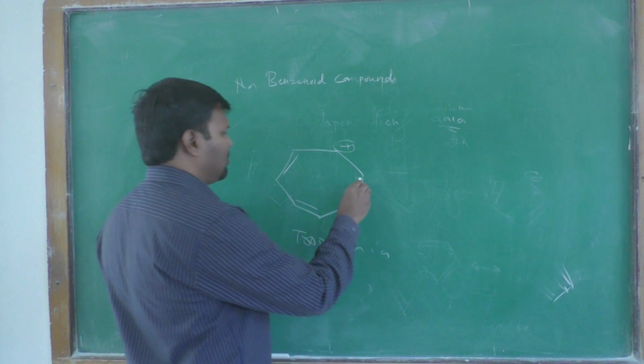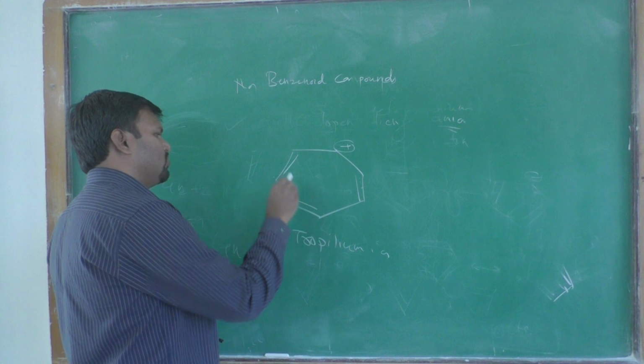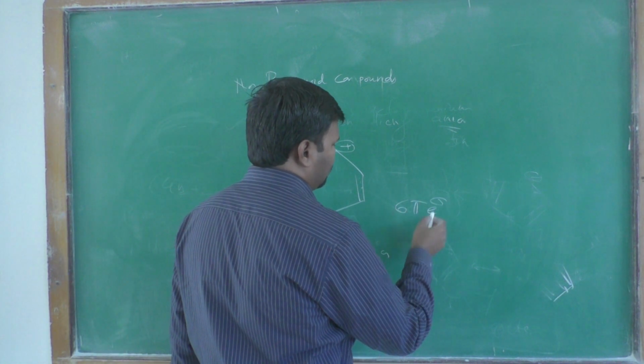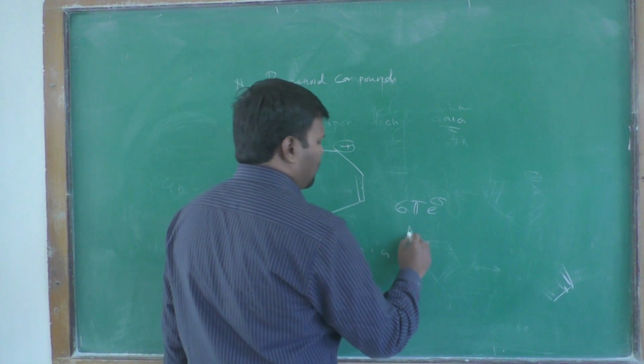This system is a 6 pi electron system. Therefore it is a Huckel number, and it is aromatic.